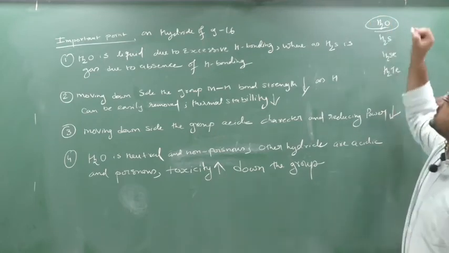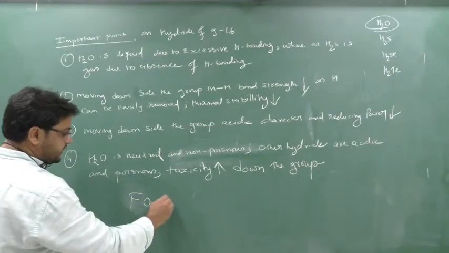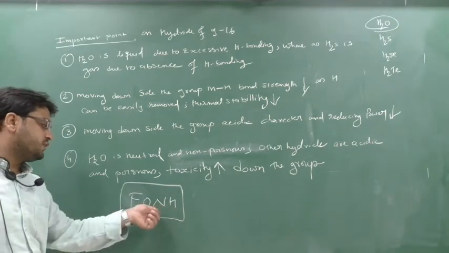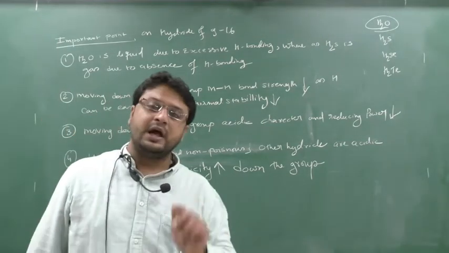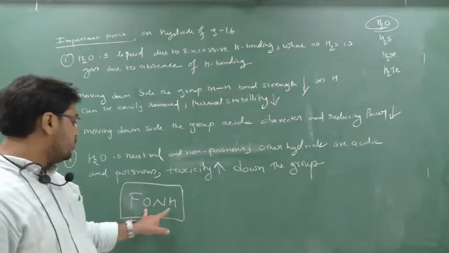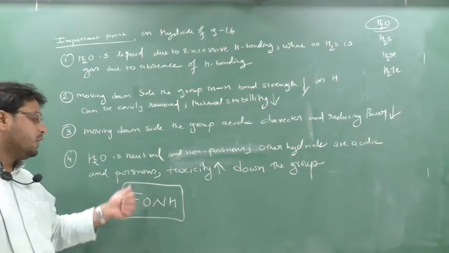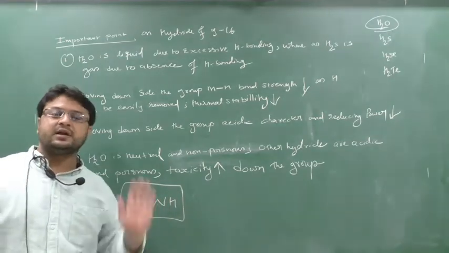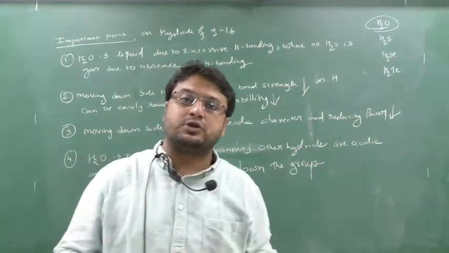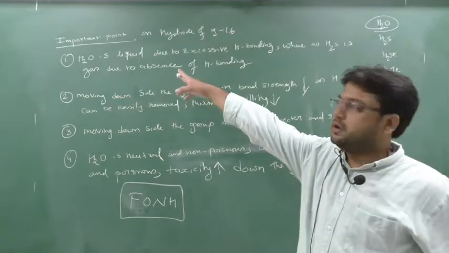Here H2O is a liquid because remember the phone H, yes or no? Phone H means these are the elements, fluorine and hydrogen, oxygen and hydrogen, nitrogen and hydrogen, between which hydrogen bonding can occur. So in H2O there is O and H. This is one shortcut: whenever you see fluorine, oxygen or nitrogen with hydrogen, hydrogen bonding is possible, and when hydrogen bonding is possible, association is possible, and association means the substance will exist in a liquid state. So water is a liquid.